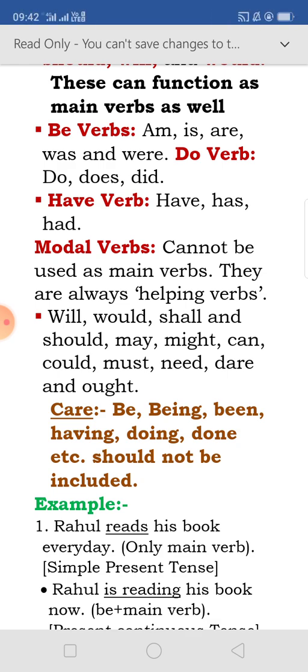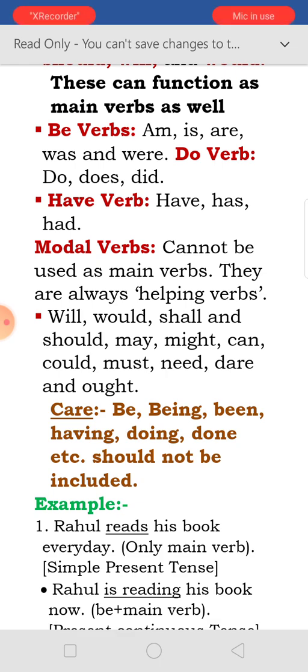Here are some things. Am, is, are is the present form. Was, were is the past form. Are is used with the plural, and were is also used with the plural. Am is used with I. Is is used in present tense, singular number. Was is used with past tense, singular number.